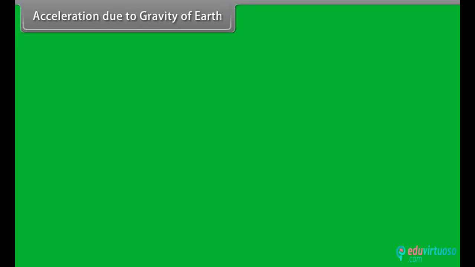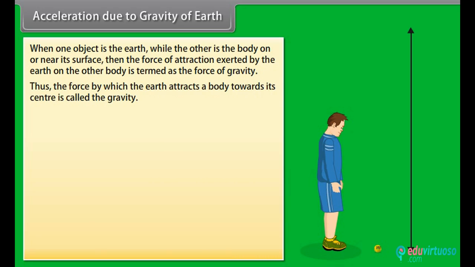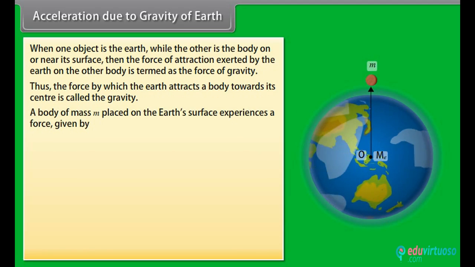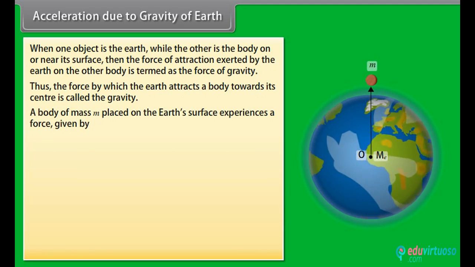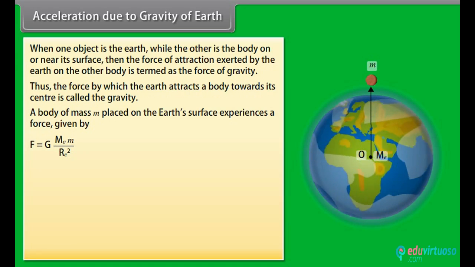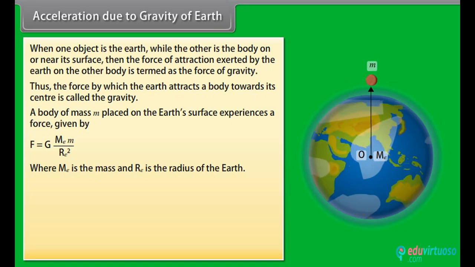Acceleration due to gravity of Earth. When one object is the Earth, while the other is a body on or near its surface, then the force of attraction exerted by the earth on the other body is termed the force of gravity. Thus, the force by which the earth attracts a body towards its center is called gravity. A body of mass m placed on the earth's surface experiences a force given by F is equal to G M_E m upon R_E squared, where m is the mass and R_E is the radius of the earth.